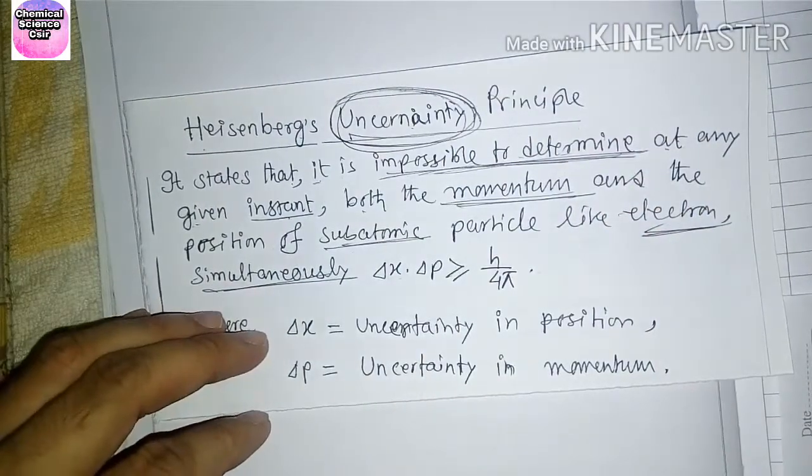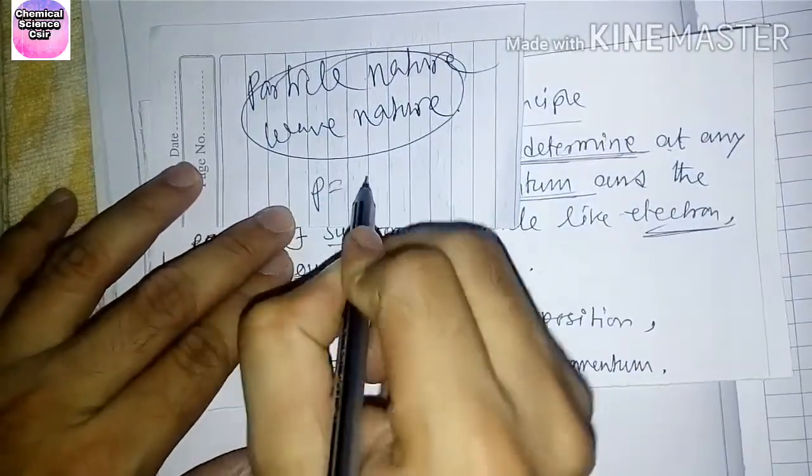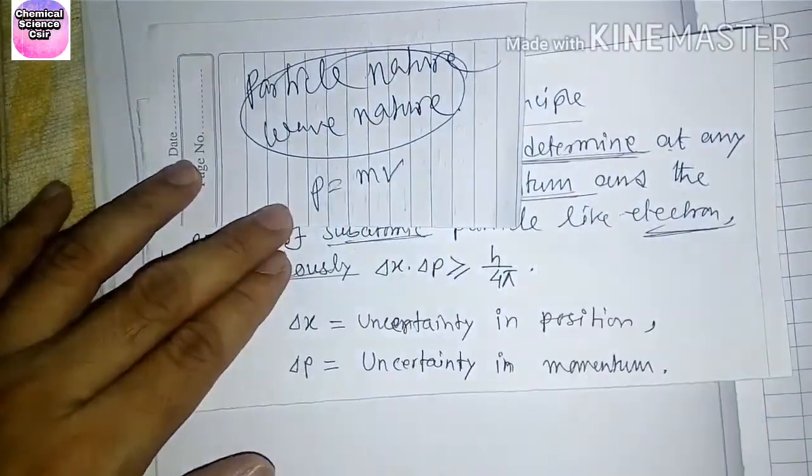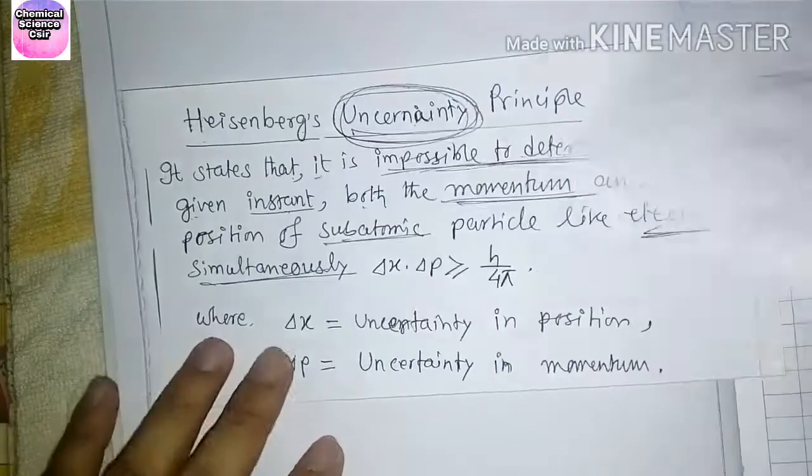All of you know that momentum is what? Momentum equals mass into velocity. Understood?